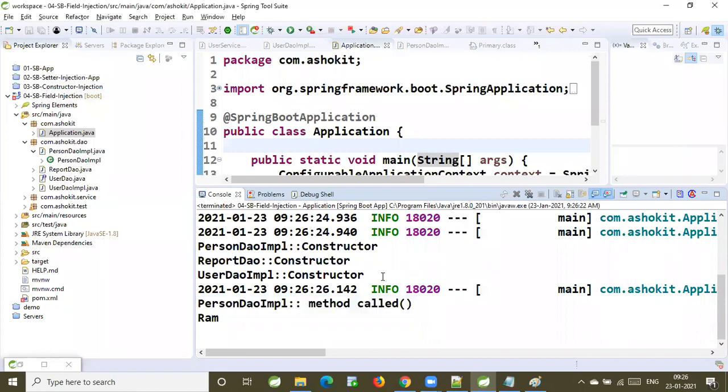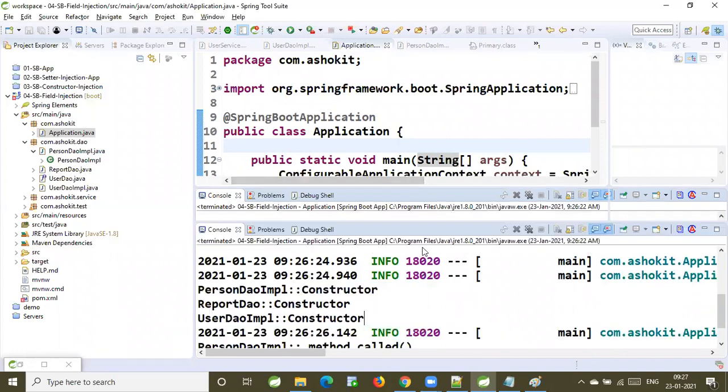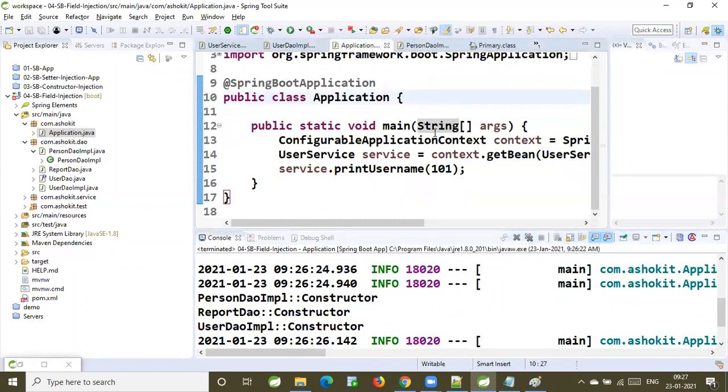What is the purpose of @Primary annotation now? If we have an interface having multiple implementation classes, and all of them are qualified for autowiring, then @Primary will give the priority to a particular class.